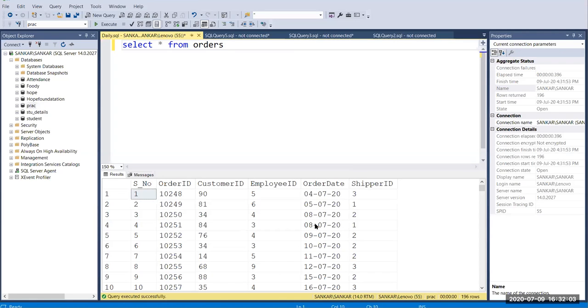Okay, and we can connect the tables. So if I want to connect the tables, I want to get how many orders each customer has placed. I want to get the detail here.